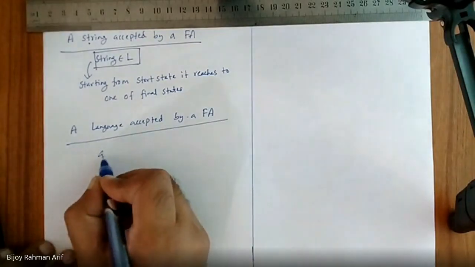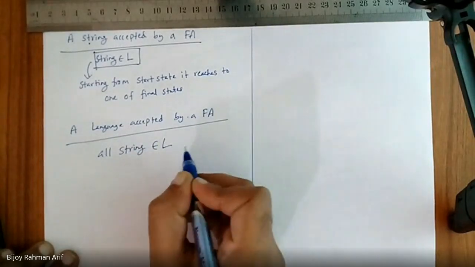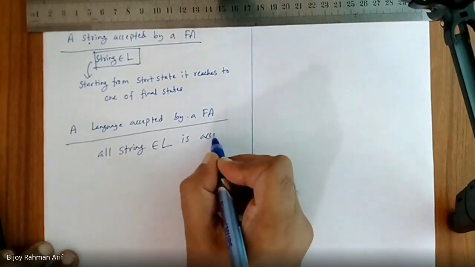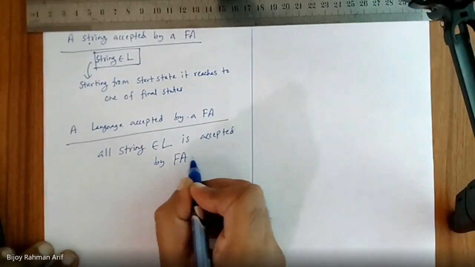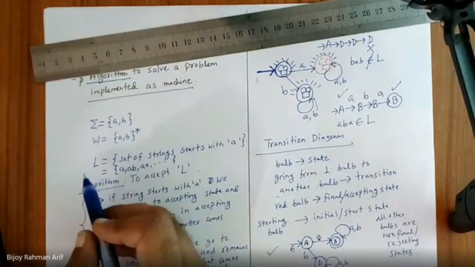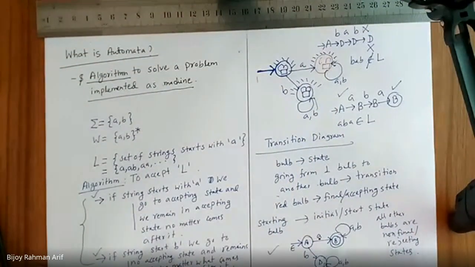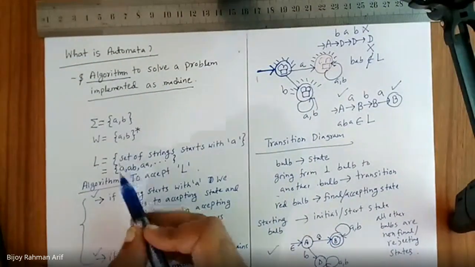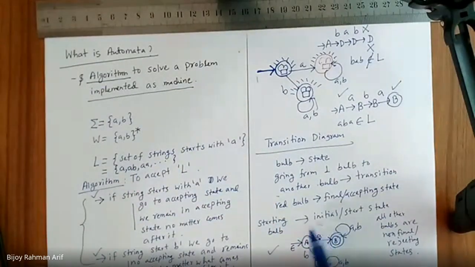All strings belonging to L are accepted by the finite automata. That means whenever you say this language is accepted by this finite automata, what is the meaning of this? All the strings belonging to the language should be accepted by this finite automata. Am I right or not?